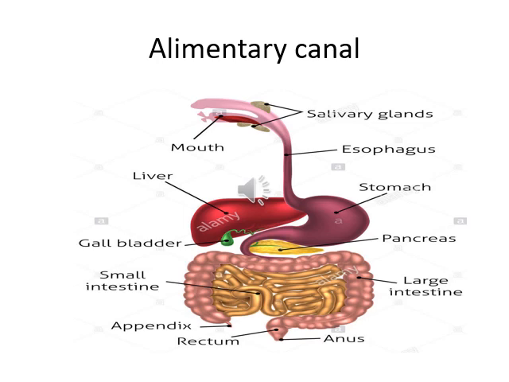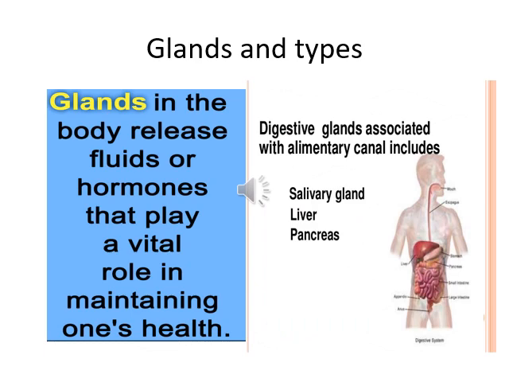Here it is divided into buccal cavity or mouth cavity, then esophagus or food pipe, stomach, small intestine, large intestine, rectum and anus. And the appendix which you are seeing is a vestigial part which does not have any function in the body. So sometimes doctors operate and take it out from the body. Clear? We are going to discuss